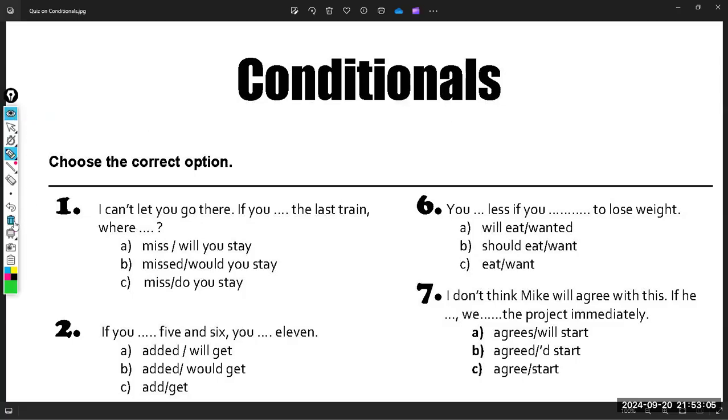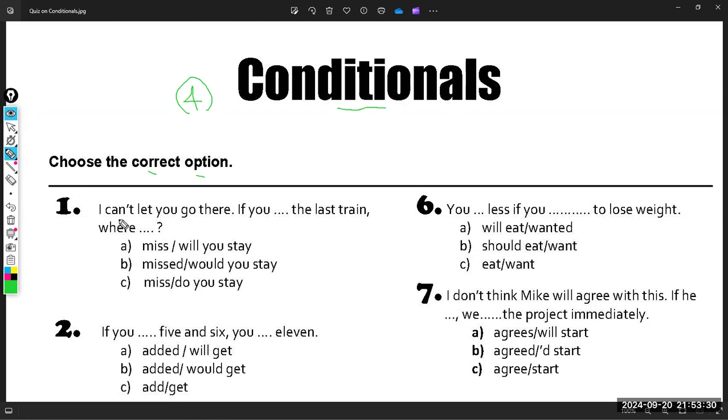Okay, guys, so this class is going to be an exercise about conditionals. I'm going to give you the chance to try to choose the correct option. Please read the sentences very well and try to remember the four rules about conditionals: the zero conditional, the first conditional, the second conditional, and the third conditional.